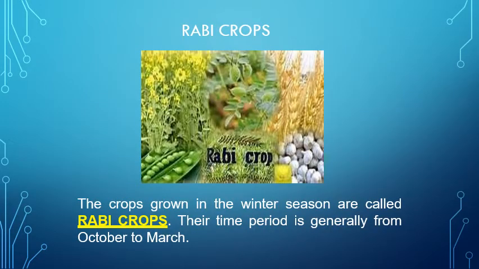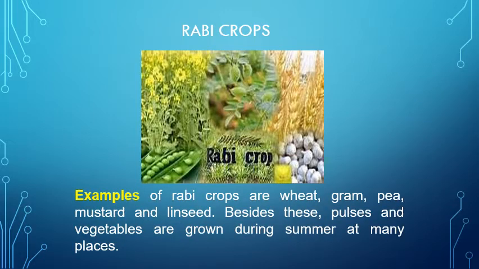Rabi crops. Rabi crops are grown in the winter season and their time is generally from October to March. Examples of Rabi crops are wheat, gram, pea, mustard, linseeds, pulses, and vegetables are grown during summer at many places.